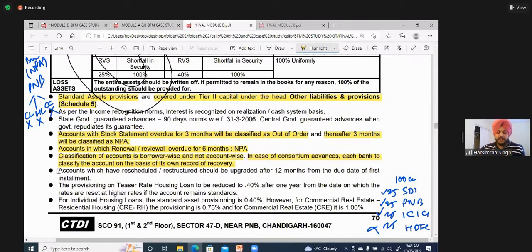Now he says that, let us say a borrower comes to you, he becomes NPA. You reschedule his account and you tell him that your new repayment schedule is from 1st January 2023. But the borrower starts paying from 15th December 2022. The question is, when will you upgrade him back to standard? What is the date of the new repayment schedule? 1st January 23. From 1st January 23, you will check for the next 12 months. If every payment is on time, that means on 1st January 2024, you will upgrade him as standard. Is that clear?